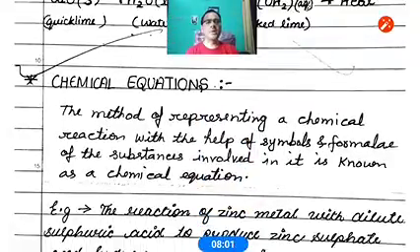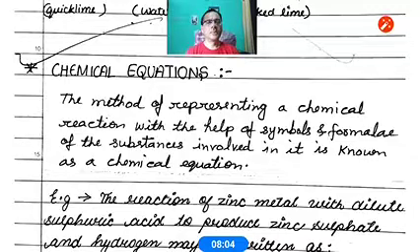Now our next topic is the chemical equation. What is the meaning of chemical equation? Just now I told you in the evolution of gas, when zinc reacts with sulfuric acid, it forms zinc sulfate and hydrogen gas. This reaction we can show in two ways, either in the form of a word equation or in the form of symbols and chemical formulas. One way is the word equation, like this: